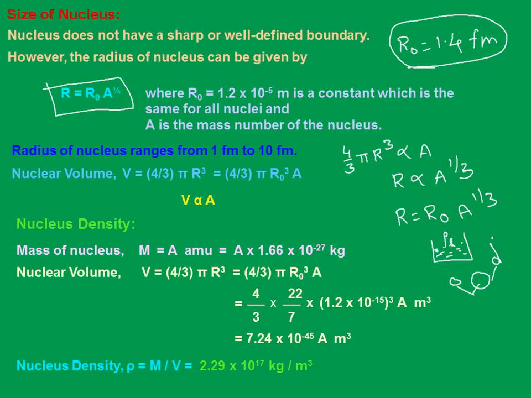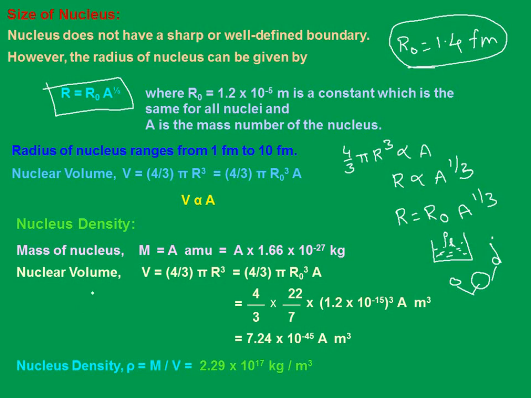So keeping that in mind, if I consider the density, the mass of the nucleus can be written like this: A amu. A is nothing but the mass number, because the nucleus contains nucleons, right? The mass of each nucleon is nearly equal to 1 amu, and in the nucleus there will be A of them, that is protons plus neutrons. So A into 1 amu, A being just a number, so A into 1.66 into 10 power minus 27 kg. Keep this aside. This is the total mass of the nucleus.